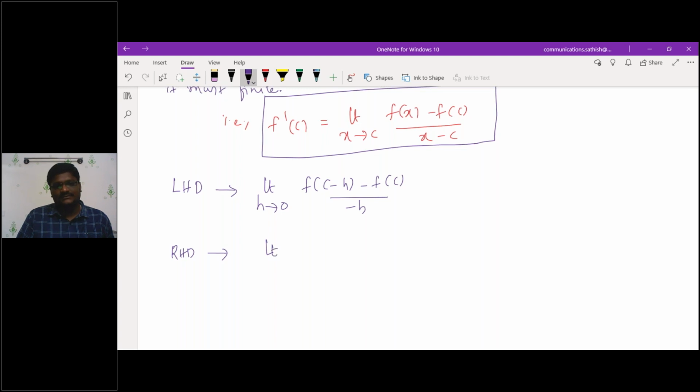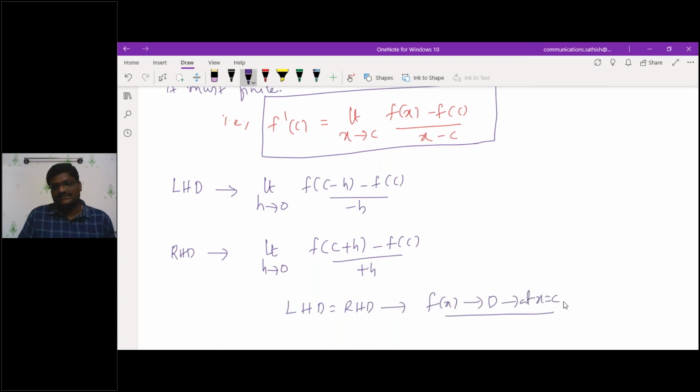So limit h tends to 0 of f of c plus h minus f of c by plus h. If left hand derivative is equivalent to right hand derivative, then f of x is differentiable at the point x is equal to c. This is the meaning of that.